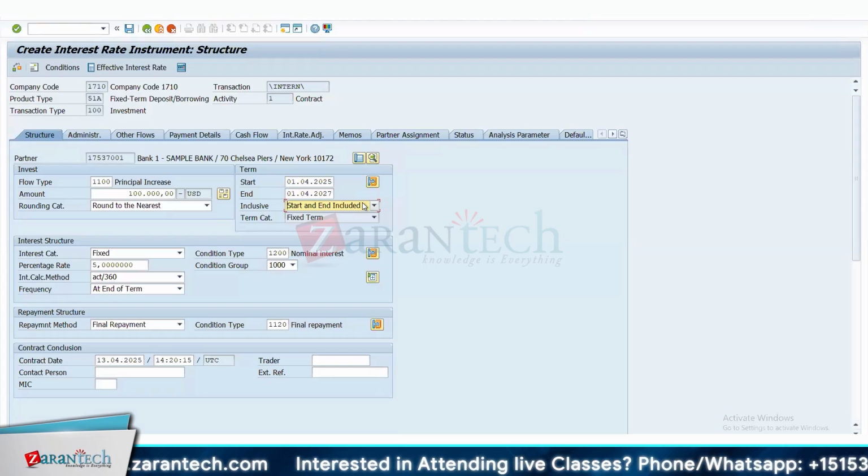Sorry, but can you repeat the inclusive again? I can't understand it. So basically, inclusive means when the interest is calculated on the principal, does it include the start date, or does it include the end date, or does it include both, or does it exclude both? What kind of condition do you have with your bank for the calculation of this investment? Sorry, but can you give an example?